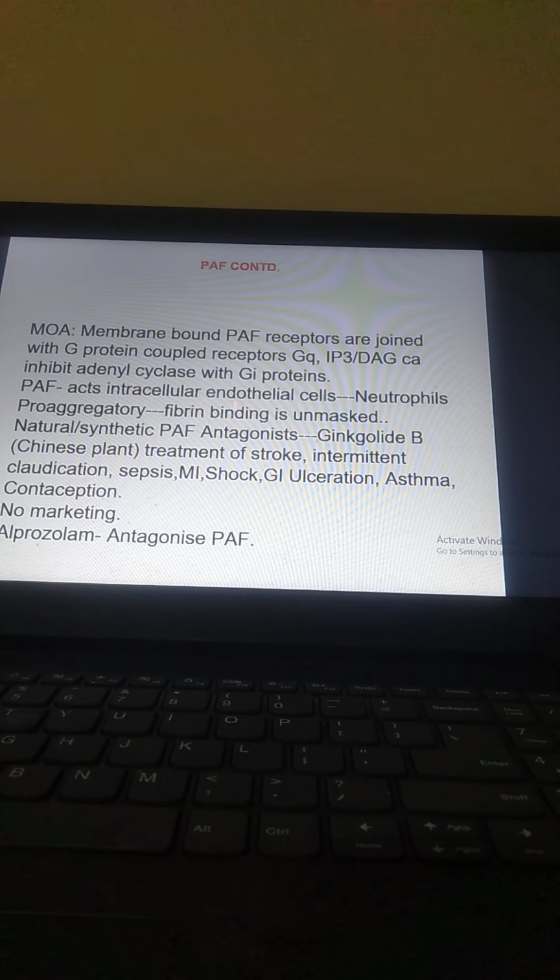Mechanism: membrane-bound PAF receptors are G protein coupled receptors, Gq, IP3, DAG, as I have told. Calcium; they inhibit adenyl cyclase with Gi proteins. PAF acts on intracellular endothelial cells and neutrophils; pro-aggregatory fibrin binding is unmasked. PAF antagonist: we have ginkgolide B, from a Chinese plant, used in the treatment of stroke, intermittent claudication, sepsis, myocardial infarction, shock, GI ulceration, asthma, and contraception. Alprazolam is also an antagonist of PAF.